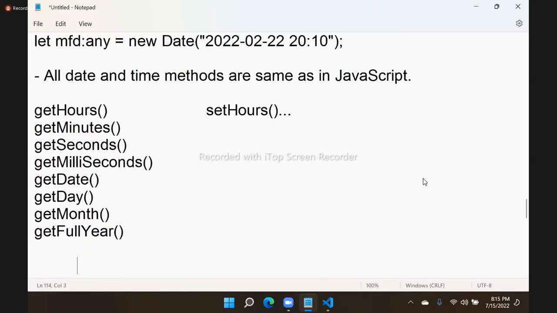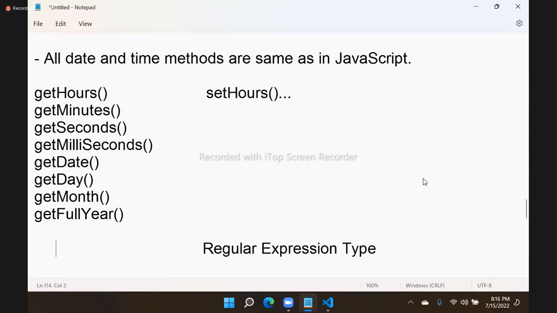Okay. Then what else data types do you deal with in JavaScript? Number, string, boolean, null, undefined, array, object, array of objects, dates, maps. Anything else? Regular expression is there. Regular expression types we also use regularly, right? And again, there is no data type for regular expressions. We have to use any. There is no specific data type for that.